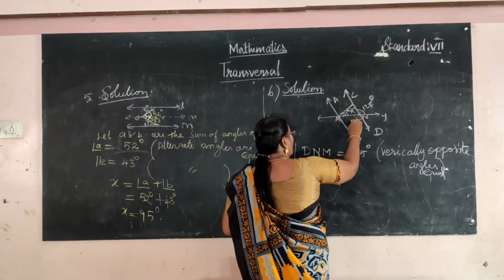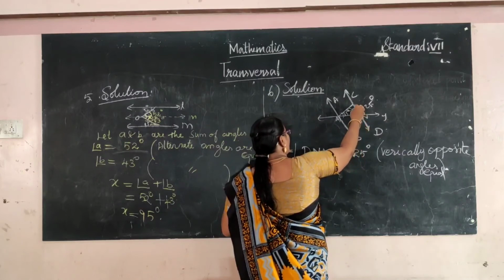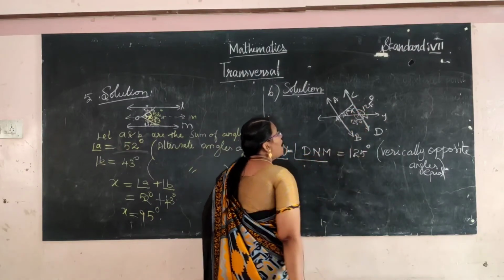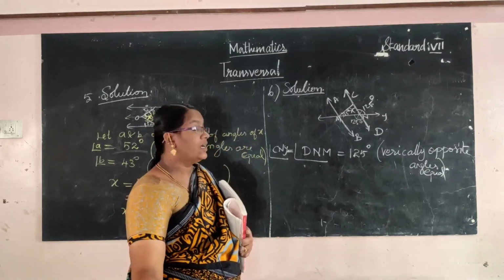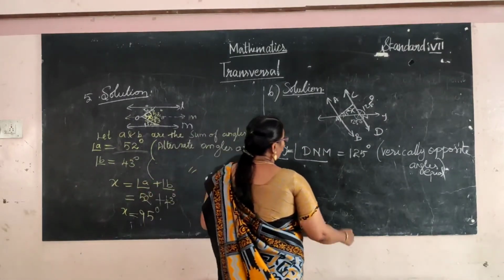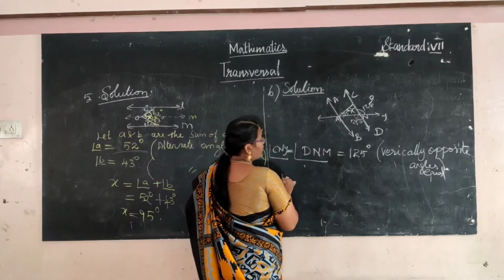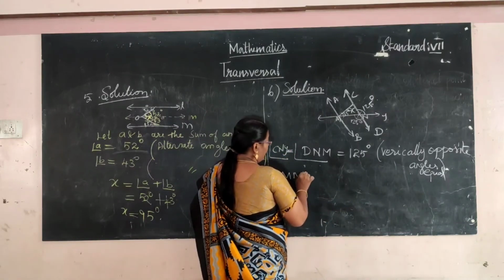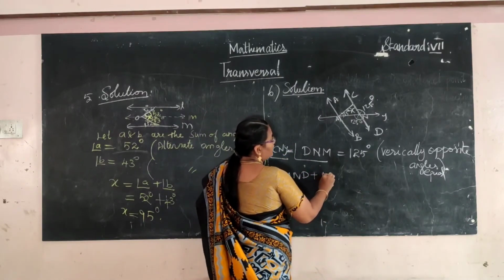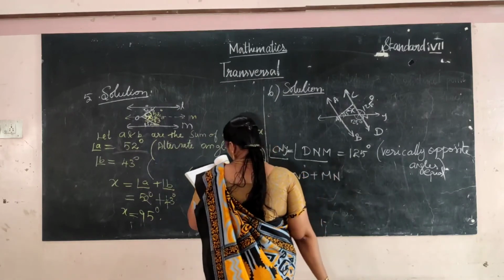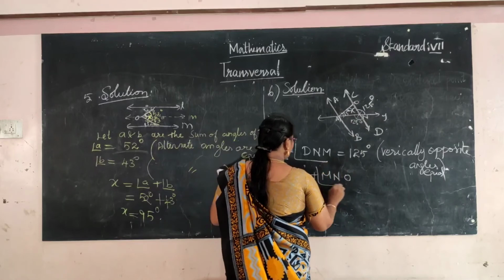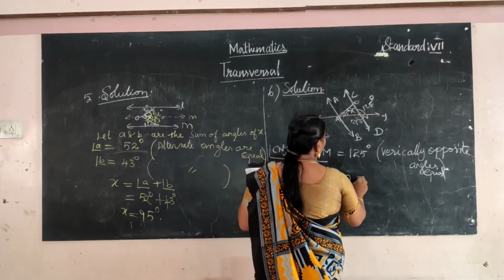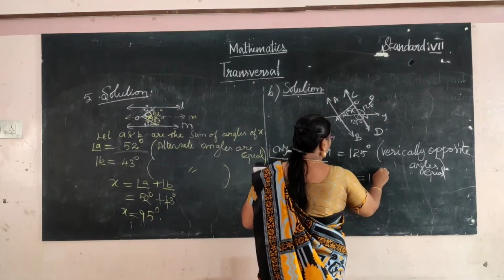Here we got 125 degree. Now what is the relation between these two? Linear pair. Linear pair means the adjacent angles are supplementary. So angle MND and MNO is equal to 180 degree.